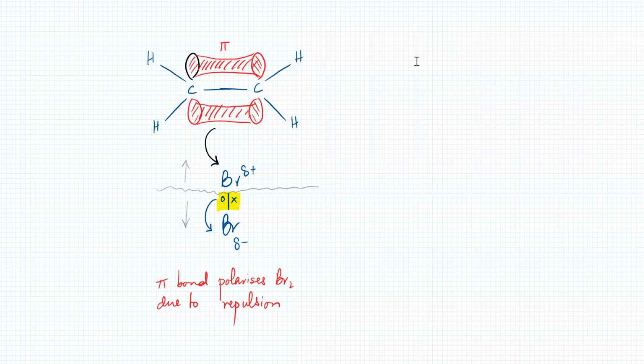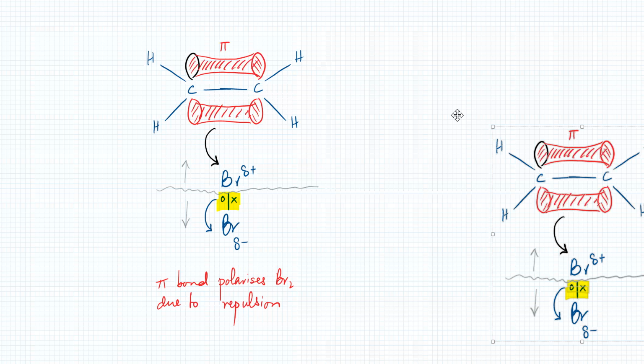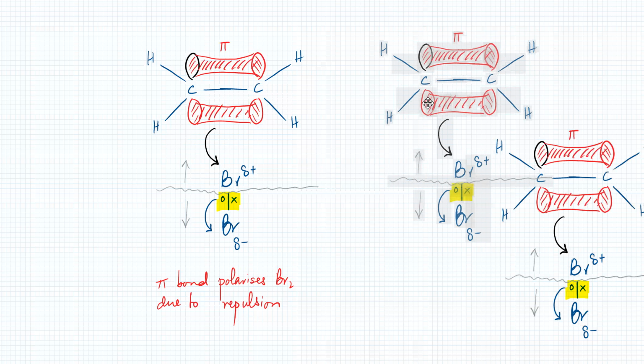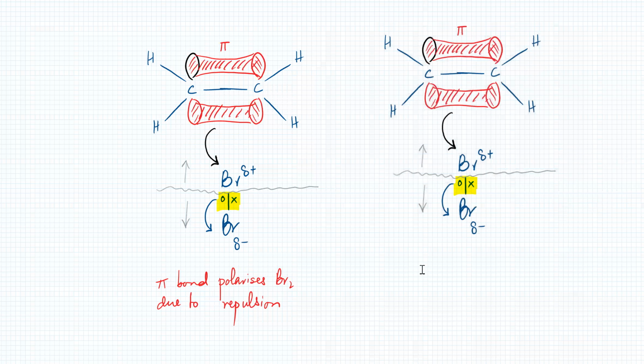Okay, so the next part is, let's take this whole thing, and the next step is, so what's the next step? So this negative bromine is going to be further repelled. So it's going to be pushed away, right?